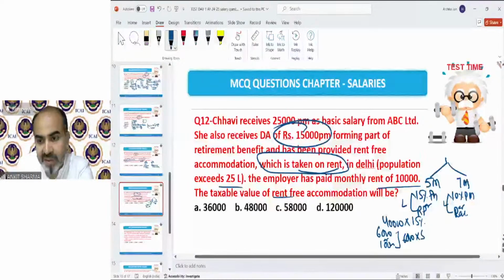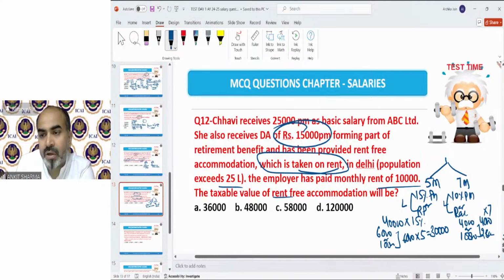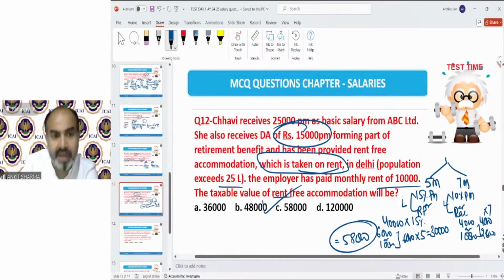For 5 months, the value will be 30,000. For the next part, 10% per month of 40,000 will be 4,000, or 10,000. Lower will be 4,000. So that will be for 7 months, that means 28,000. Total rent-free house value will be 58,000. That is option number C. Clear? So those were the rent-free house provisions.